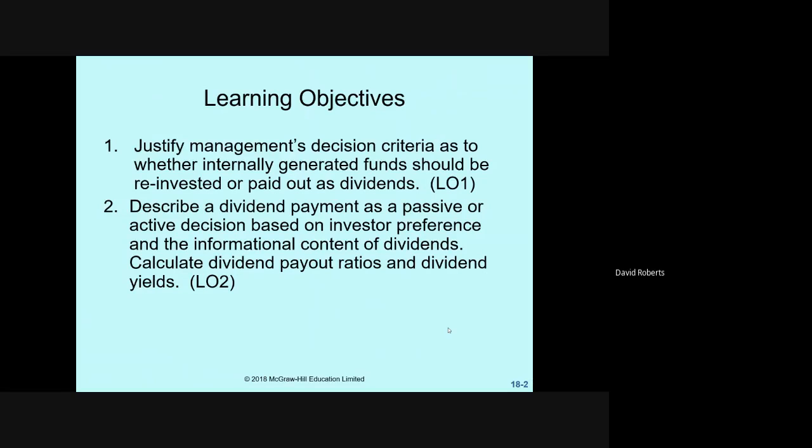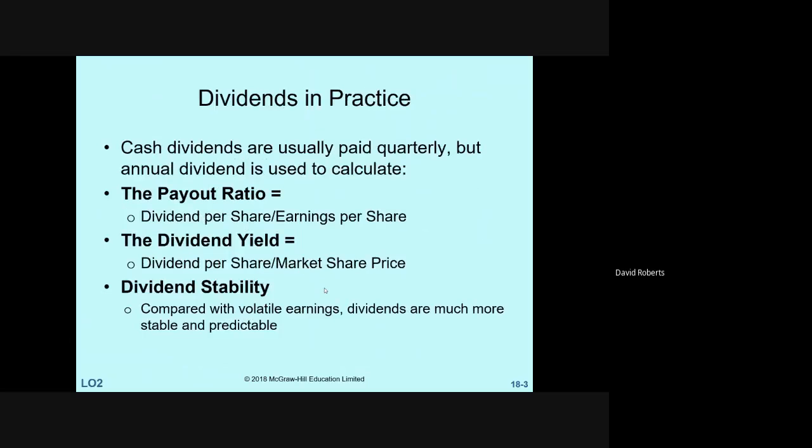There's been discussion in the area of finance whether different dividend policies affect share prices. And there is some theory that it doesn't matter what your policy is as long as you have one. So certain corporations like Amazon do not pay dividends. Apple does not pay dividends. Microsoft for a long time did not pay dividends. It's only been the last 10 to 15 years that they have paid a dividend. And so we will talk about a couple different policies, and especially what is referred to as the ratios.